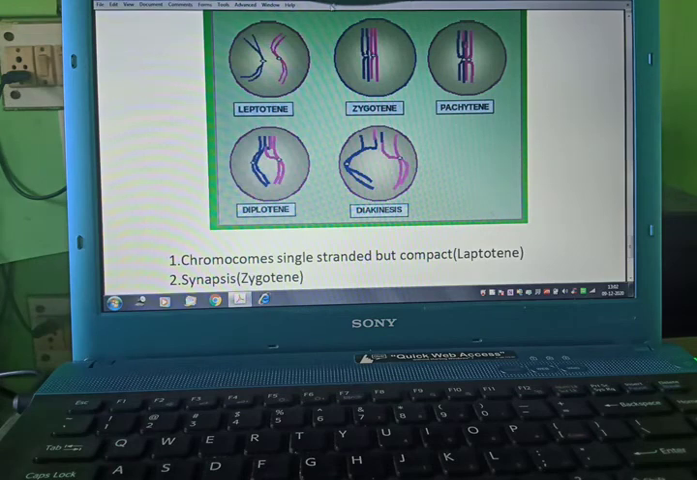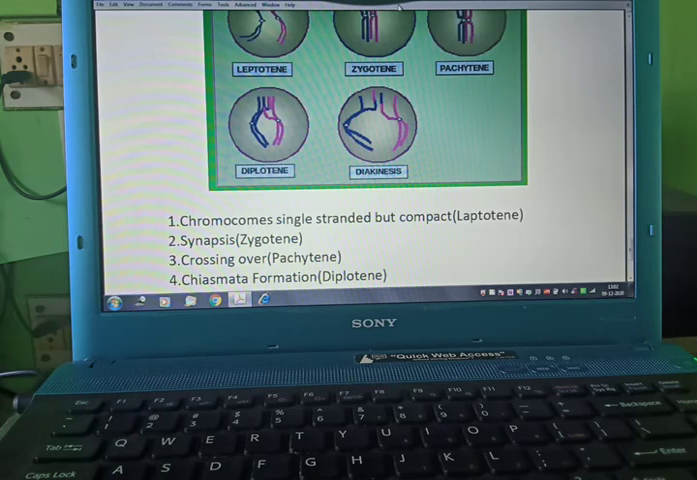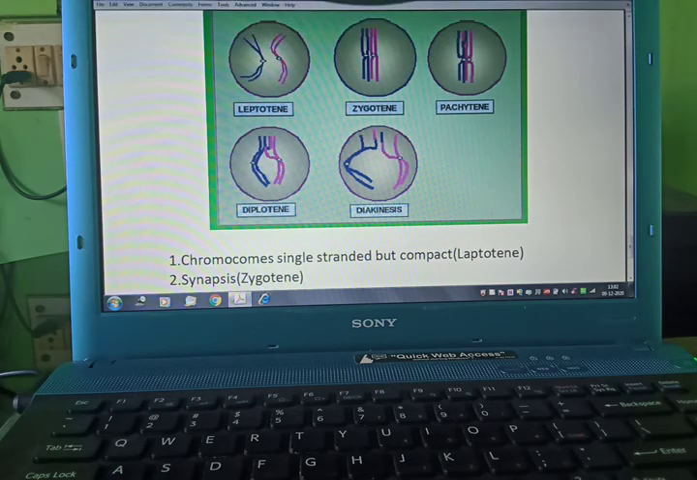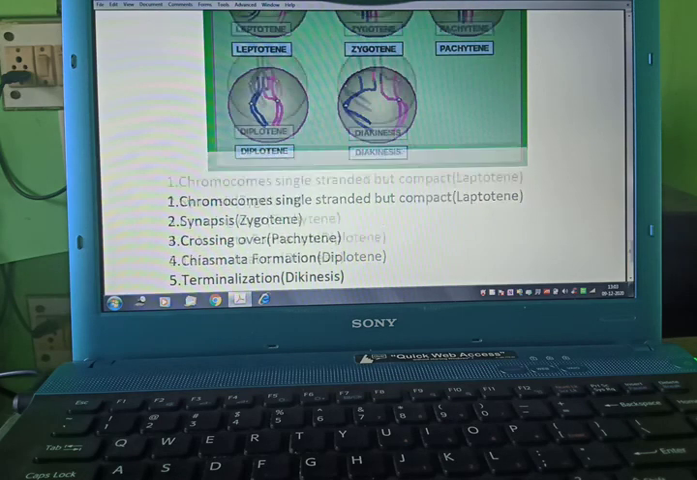One more time we will see leptotene: chromosomes are single but trying to condense. Zygotene: chromosomes are in a zipper manner. Pachytene, crossing over: they are attached at one point, known as chiasmata, and after a particular time you can see this pink part will attach to the blue chromosome, and the blue part will attach to the pink chromosome. This is known as diakinesis. So this is prophase 1 of meiosis 1.